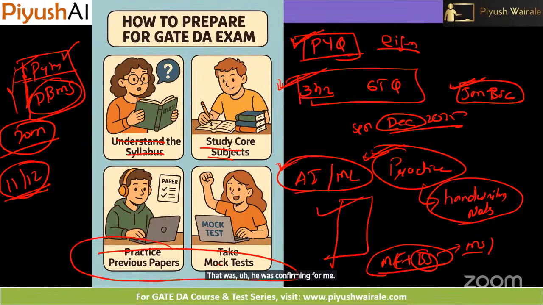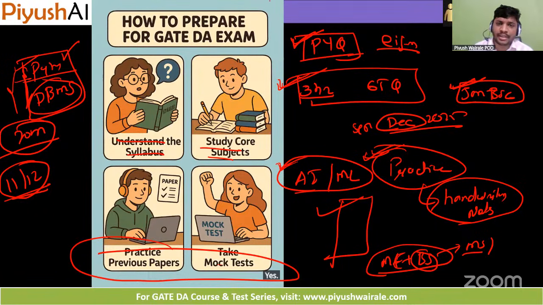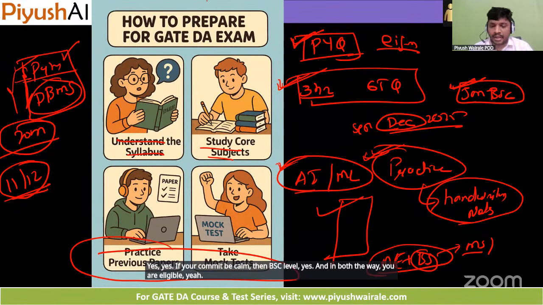Okay, sir. Thank you. I had a question. Yes. I have completed a BCom degree and I'm also doing this BS degree. I have reached the BSc level. So, can I give the GATE exam? Yes. If you have completed BCom, then at the BSc level, yes, in both ways you are eligible. Okay. Thank you.